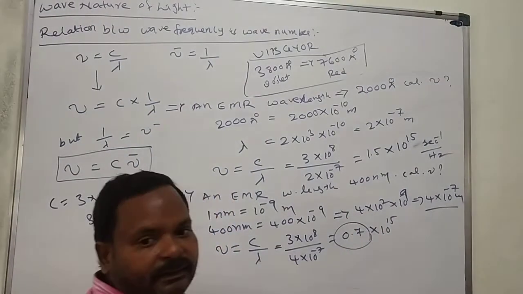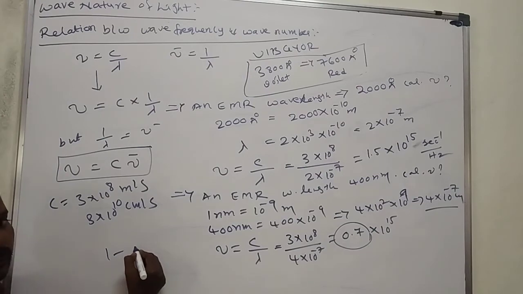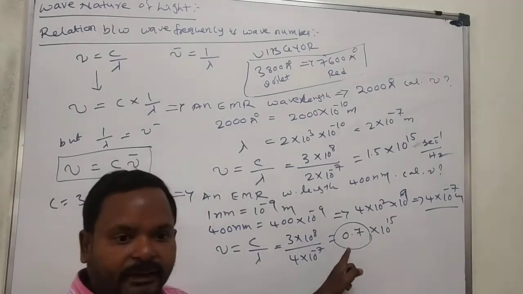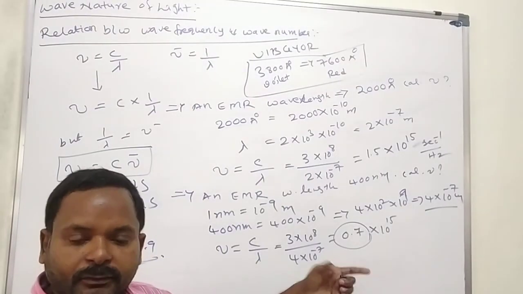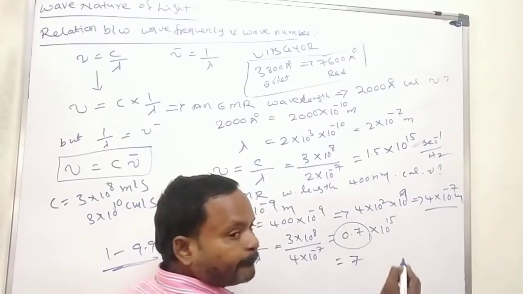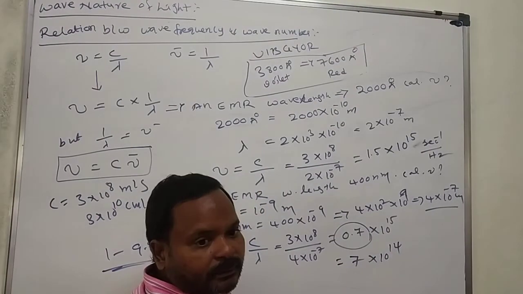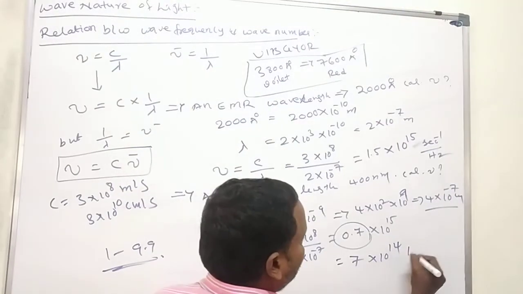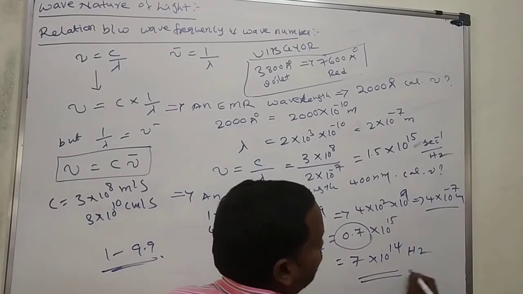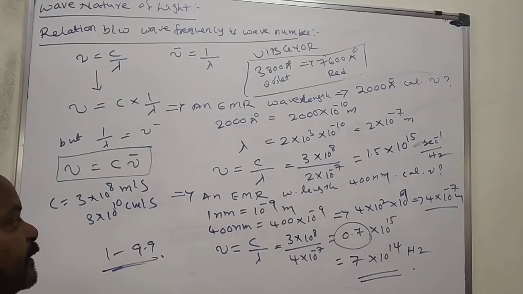No. Scientific notation should have the first number between 1 and 9.9. Here it is less than 1, so what do I write? 7.5 into 10 to the power of 14 hertz.